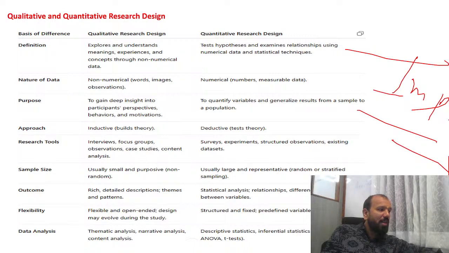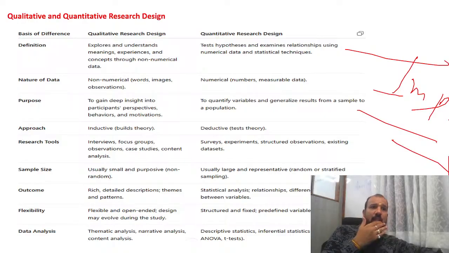What is the purpose of qualitative research? It is to gain deep insight into the participant's perspective and behavior. So people in psychology doing research on people living in old age homes, or looking at the psychology of certain kids or students: the purpose is to give deep insight into the participant's perspective. Here in quantitative, we need to quantify the variables and generalize the result from sample to population.